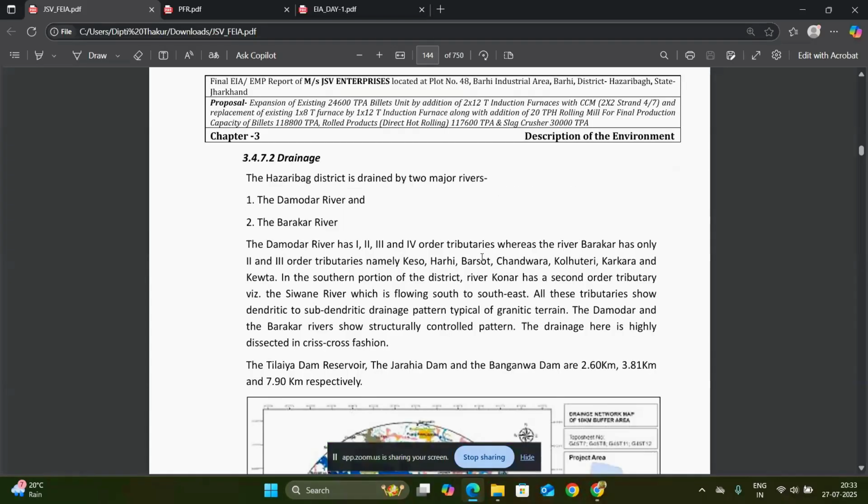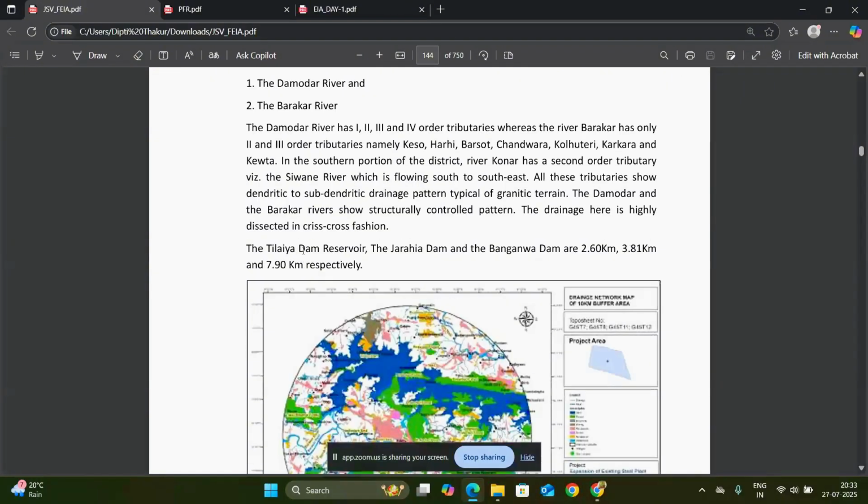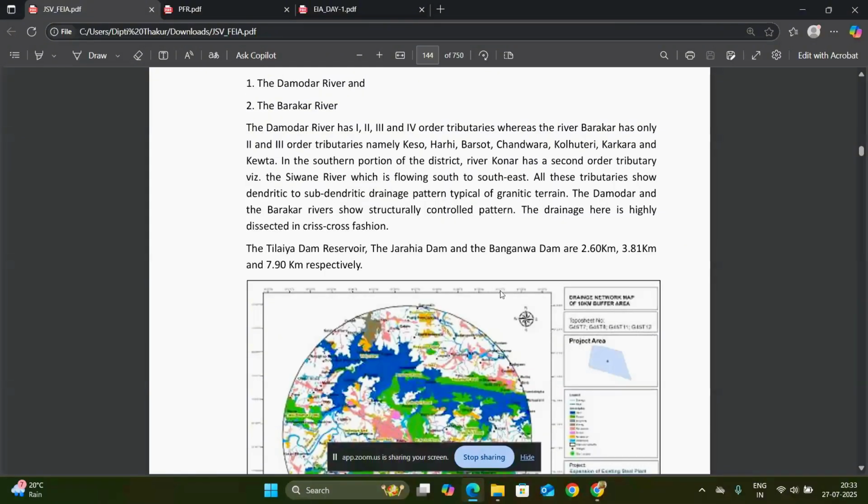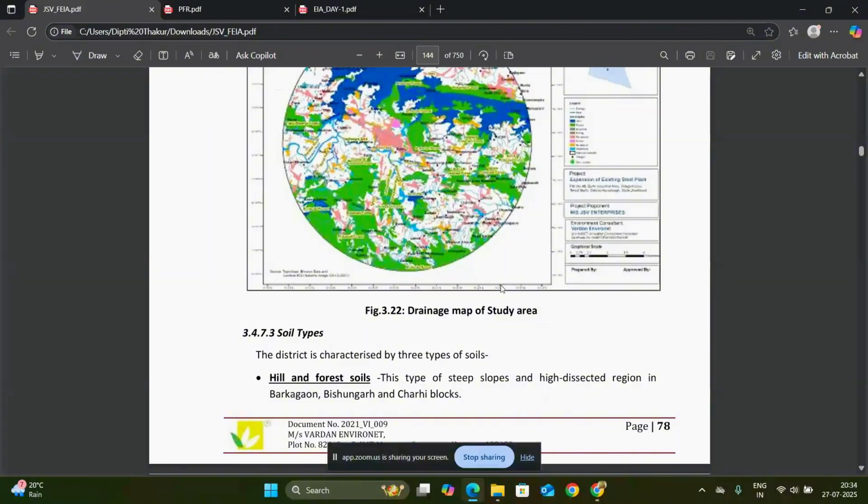In this project, the Talaiya Dam reservoir, the Jharia Dam and the Bhangavan Dam are at 2.60 kilometer, 3.81 kilometer, and 7.90 kilometer within the 10 kilometer radius of the project site. So three dams are within the 10 kilometer radius of the project site. So you have to mention what the impact is on the nearby surrounding environment.